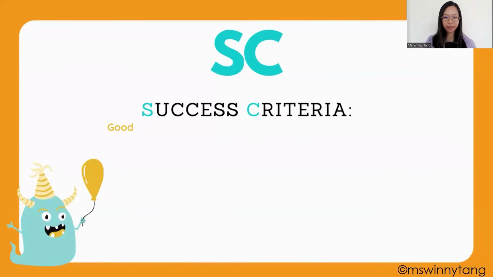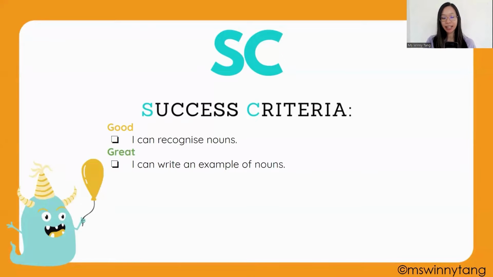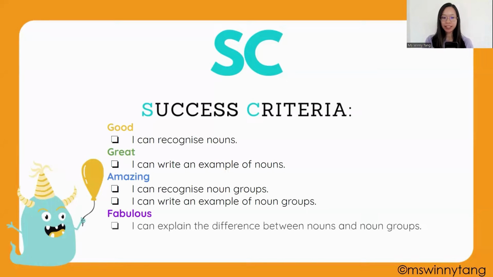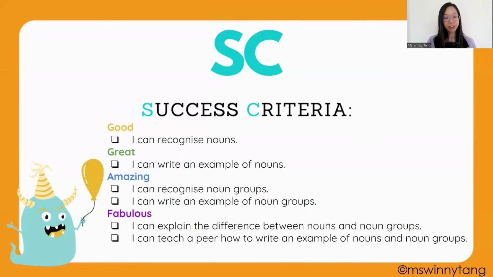The success criteria today includes: good is I can recognize nouns. Great is I can write an example of nouns. Amazing is can you recognize noun groups? Can you write an example of noun groups? And fabulous, I can explain the difference between nouns and noun groups, and I can teach a peer or someone else how to write an example of nouns and noun groups.